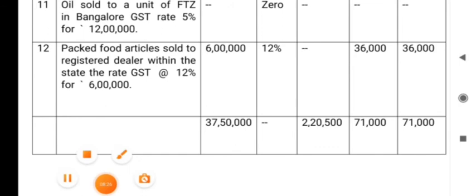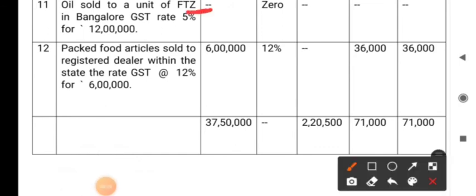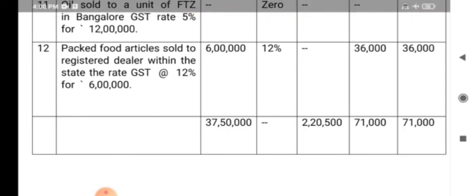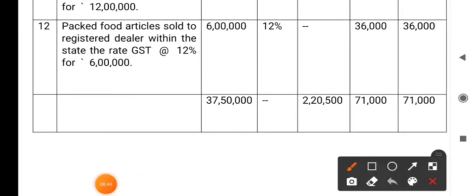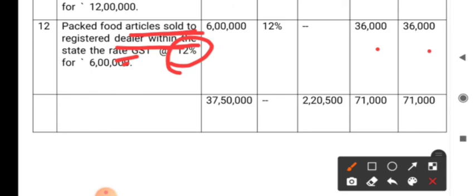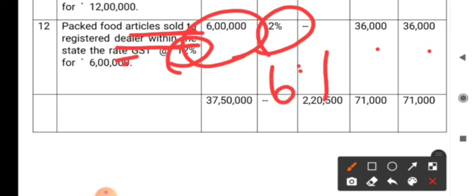11th one, oil sold to a unit of FTZ. Just now I told, actually what rate of tax is given in the question? 5%, but to whom is it applied? FTZ. FTZ means equally treated as export, so it is not taken in the taxable turnover column and no tax. Last one, packed food articles sold to a registered dealer within the state. Rate of tax is how much percent? 12%. So it's intrastate, CGST and SGST applicable. So we have taken the amount in the turnover column and divided the tax equally. 12% means 6% CGST, 6% SGST.